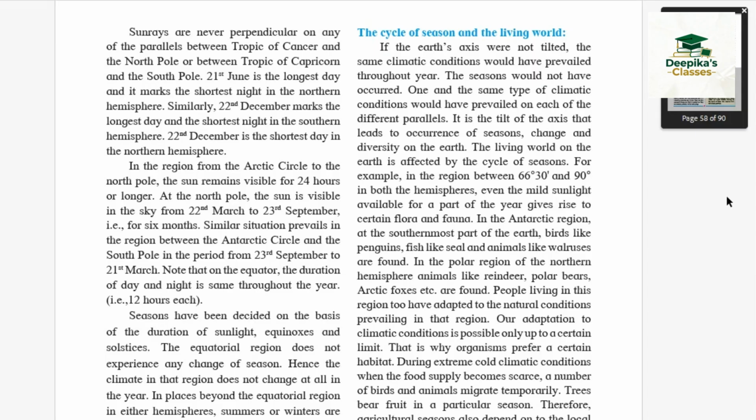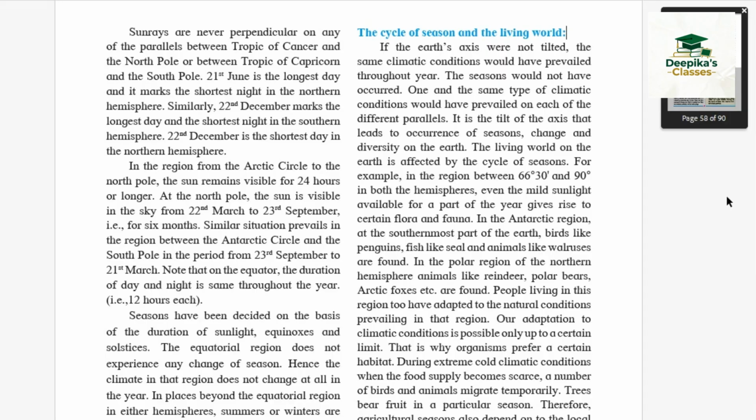In the Antarctic region, at the southernmost part of the earth, birds like penguins, fish like seal, and animals like walrus are found. In the polar region of the northern hemisphere, animals like reindeers, polar bear, and Arctic foxes are found. People living in these regions too have adapted to the natural conditions prevailing in that region.